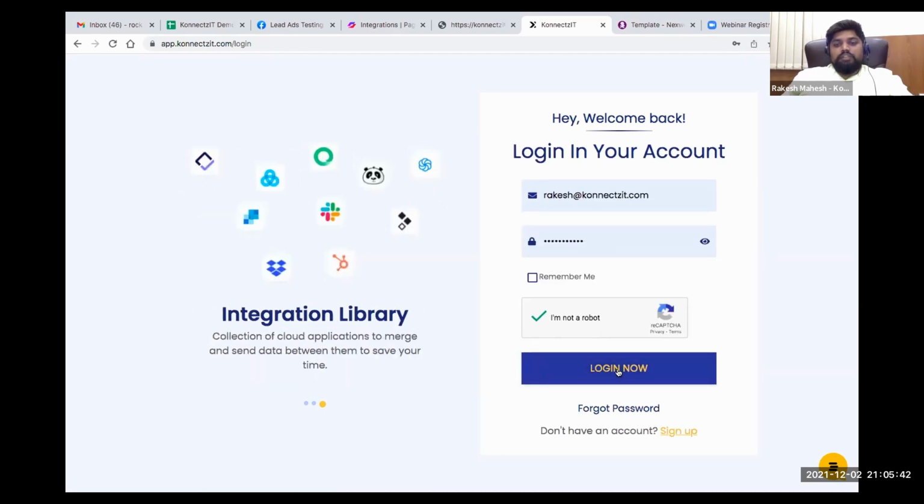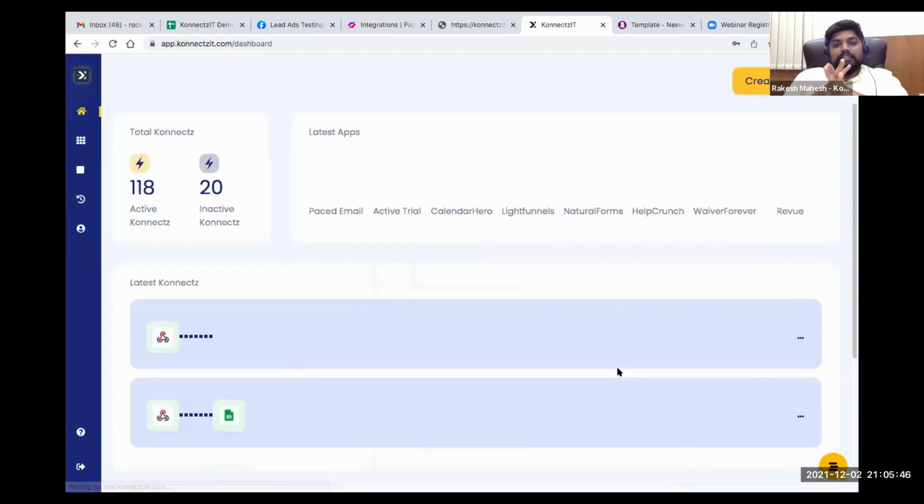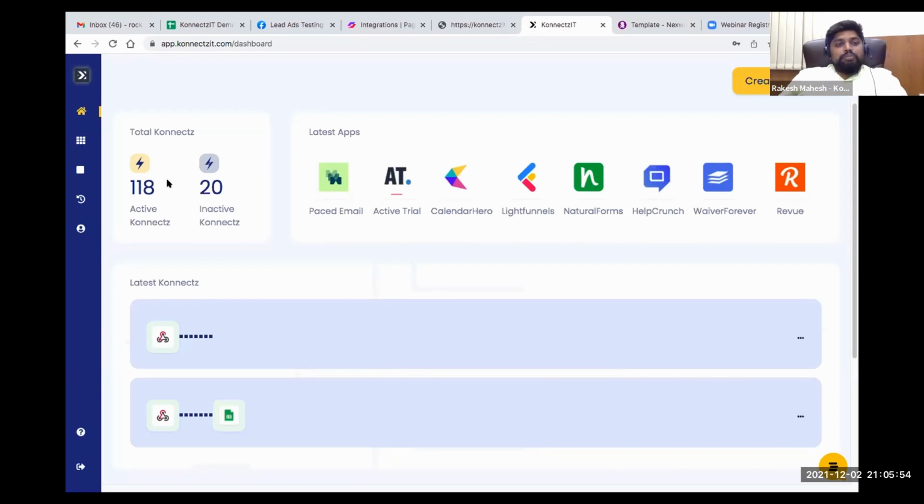So click on login. Once you log into ConnectSeat, you will see the insightful dashboard, which gives complete insights into your account. It gives you the total number of connects, where you can see how many active and inactive connects you have built inside your account. Connects are basically a workflow or a use case which you built.